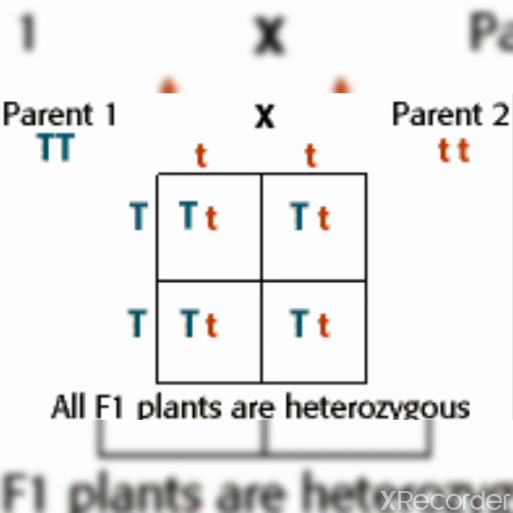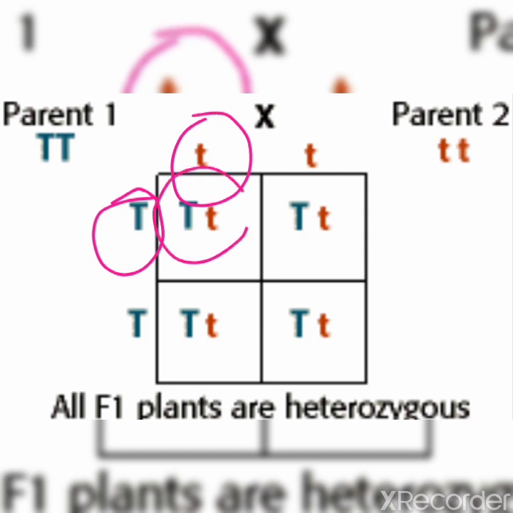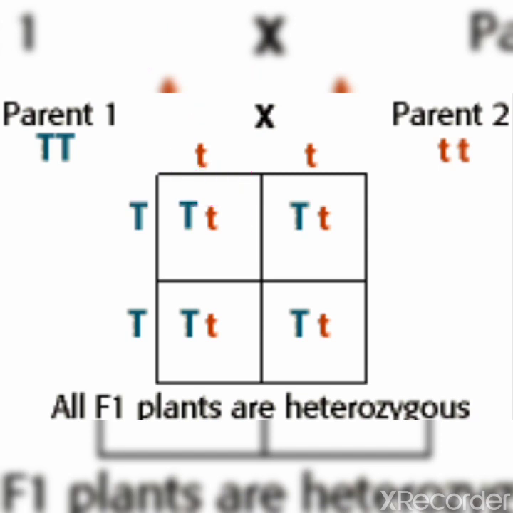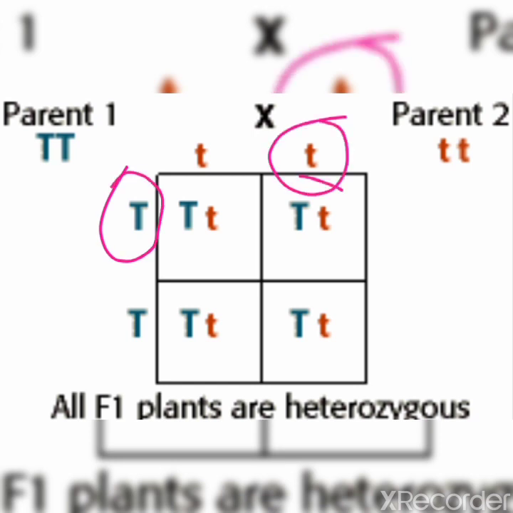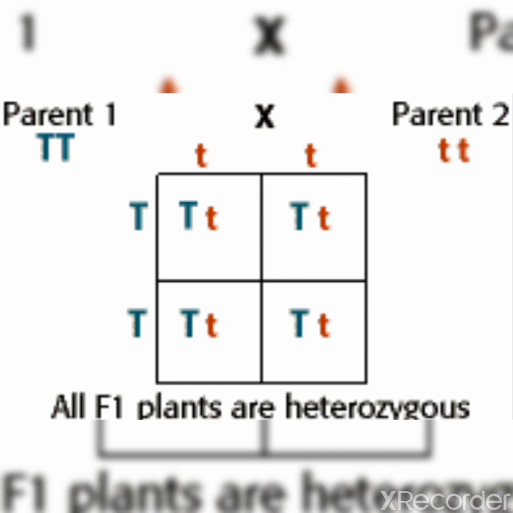Now after gamete formation, what will happen in sexual reproduction? Fertilization will take place. So the possible ways in which the gametes will fuse: this capital T will fuse with this small t, so it will give capital T, small t. If this capital T fuses with this small t, then again it will give capital T, small t.